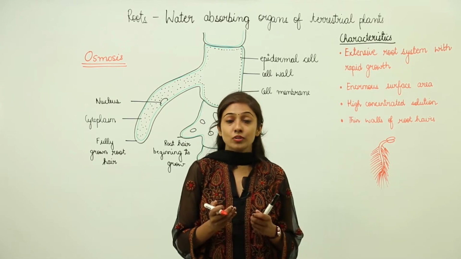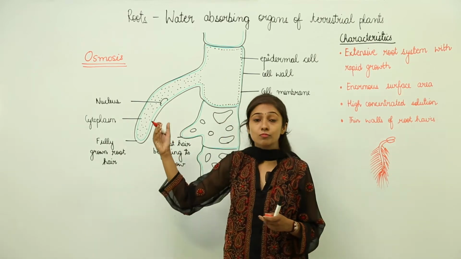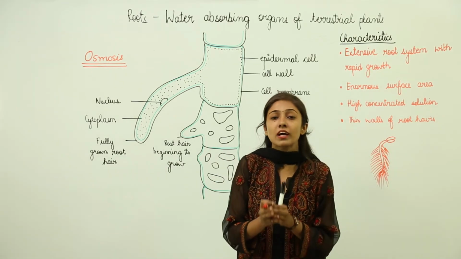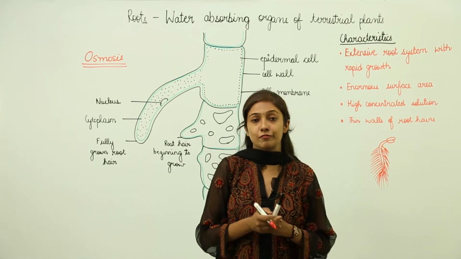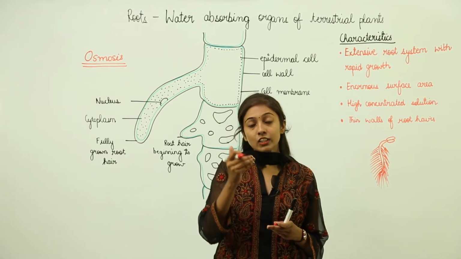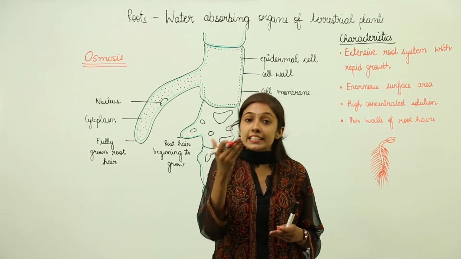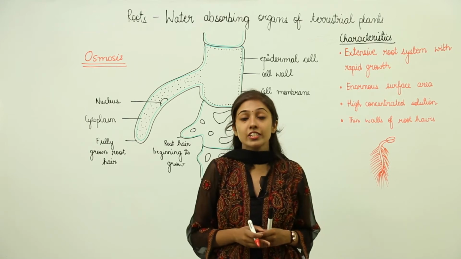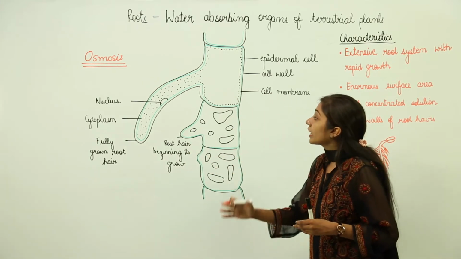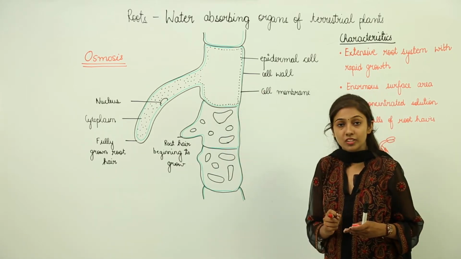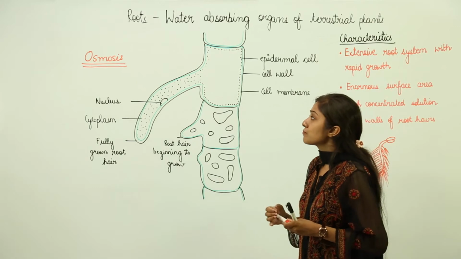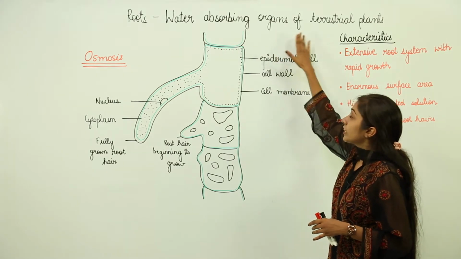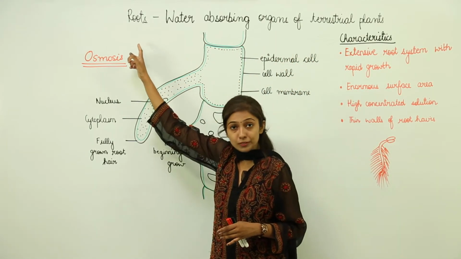Transpiration is the loss of water from the lower surface of the leaves through stomata. Although it happens from the upper surface also, stomata are more in number on the lower surface of the leaf. So there is a continuous loss of water, which creates a transpirational pull, also called a suction force, due to which the absorption process continues and continues. So this is, in brief, the absorption process taking place through the water absorbing organs of terrestrial plants that we call roots.